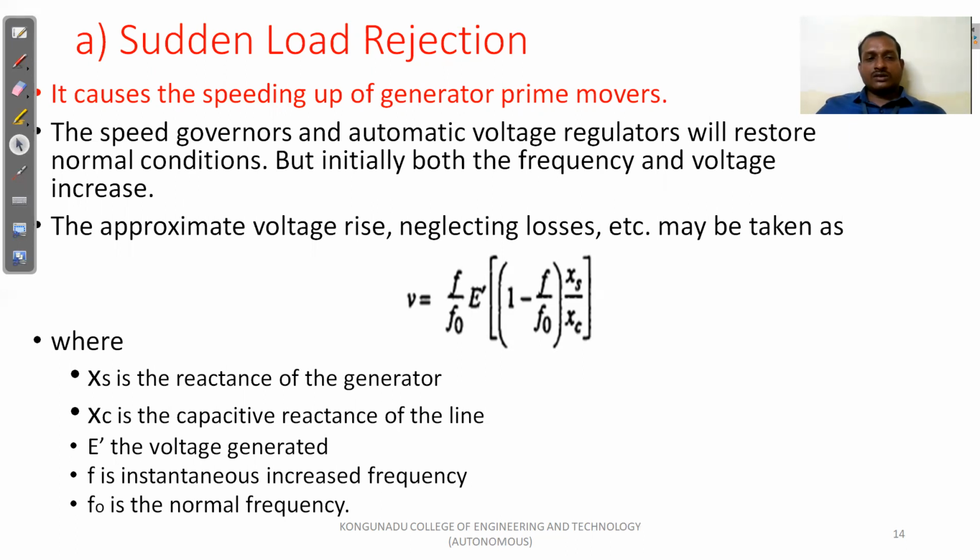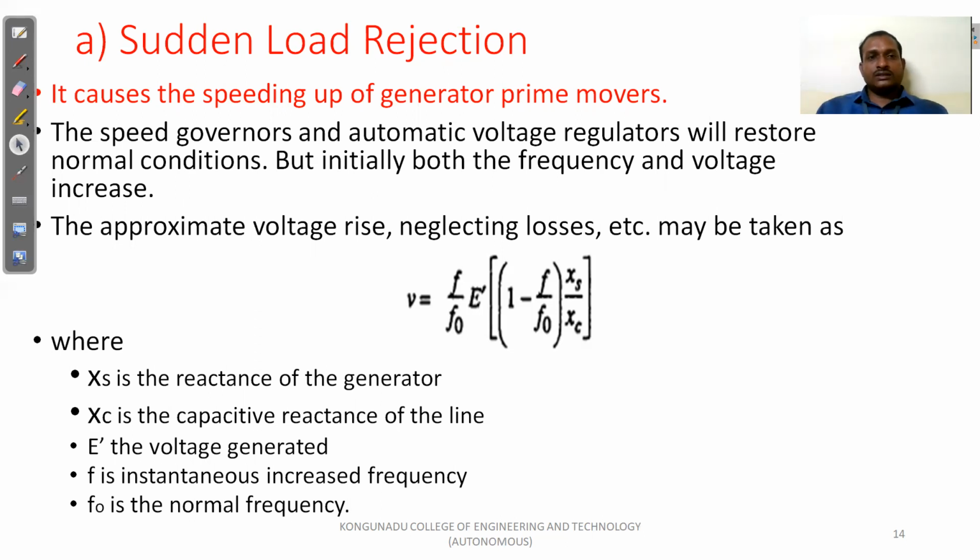In this, F is called the instantaneous increased frequency. F naught is the normal frequency. E dash is the voltage generated. XS is the reactance of the generator. XC is the capacitive reactance of the line. So when the load is released, automatically initially the frequency and voltage will be increased. After that, it will be stabilized.